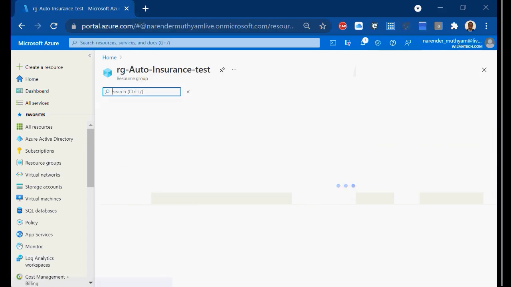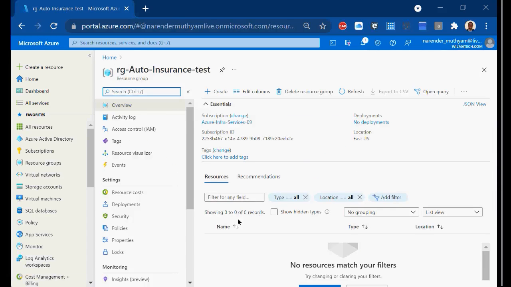Means I will build a VM here, right? And I'll put everything related to that VM in it, and then I can see everything in one place. So here, do you see anything? No resources are there, right? You don't see any resources here.